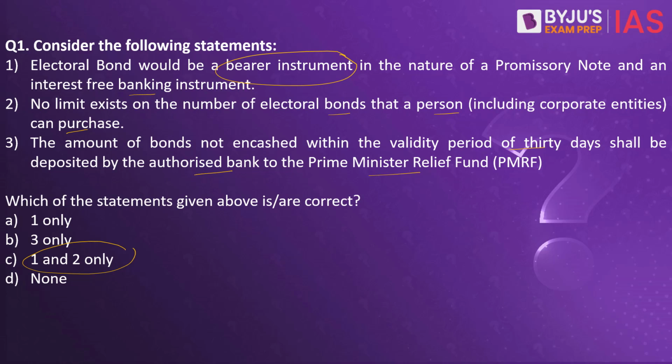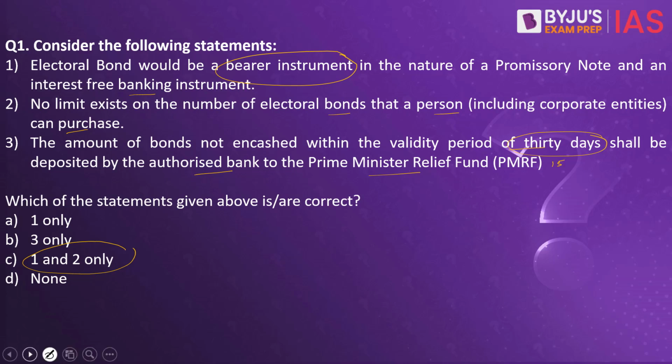When you look into the second statement, no limit exists on the number of electoral bonds that a person, including corporate entities, can purchase. Yes, this statement is also right. But when you look into the third statement, the amount of bonds not encashed within the validity period of 30 days, this is wrong, but instead it is 15 days. If it is not encashed within 15 days, then that amount will go to the Prime Minister Relief Fund. So the third statement is wrong. First and second statements are right. So the answer to this would be 1 and 2 only.